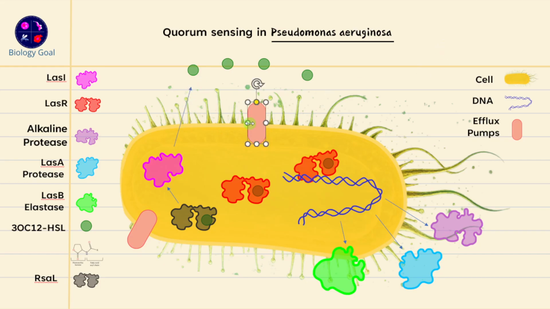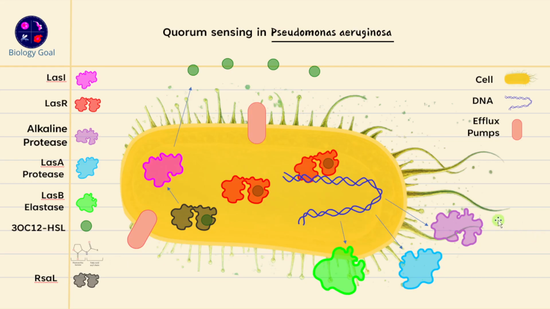And these pumps are also very, very important in antibiotic resistance, because if an antibiotic comes inside like this, it can be thrown out by using efflux pumps. So efflux pumps are really important. They regulate the concentration of these molecules inside as well as outside in a way that is required by the cell. The next one is virulence factors.